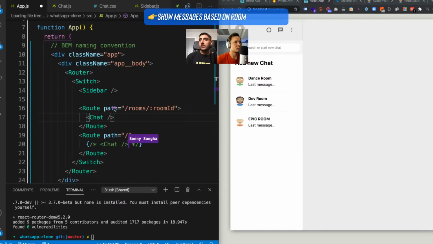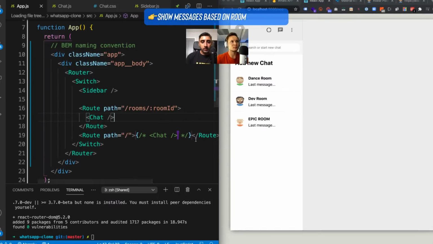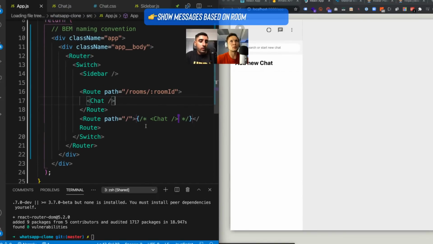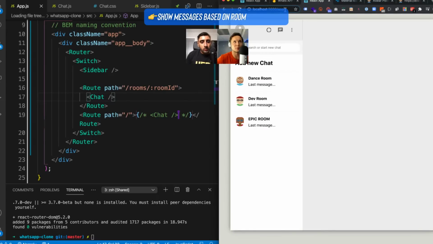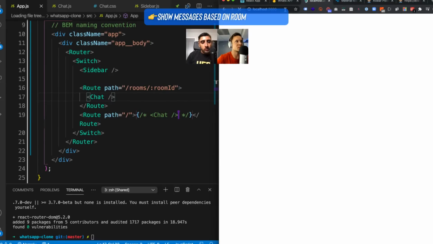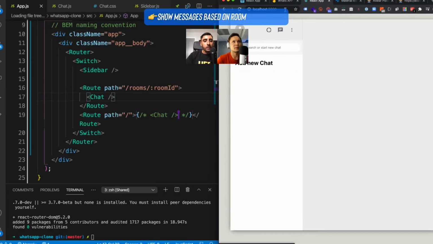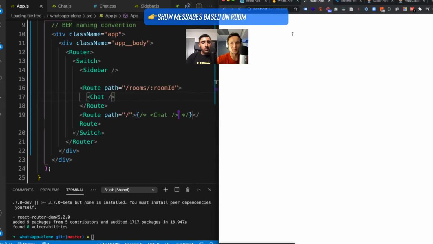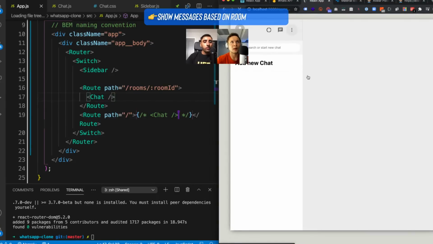So what I could do at this point is get rid of this. So let's go to /. Hold on, let's see. So if I do just /, you see, it won't actually show the chat, right? But now if we do /rooms/ABC, for example. Okay, let's do rooms/ABC. Is that rooms plural? Yeah, rooms. So now you see once we're inside of a room, it will go ahead, load the chat, and it will load the chat alongside it.